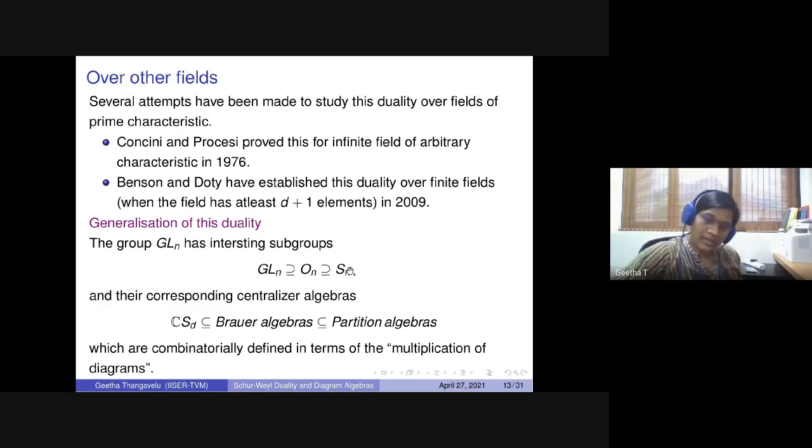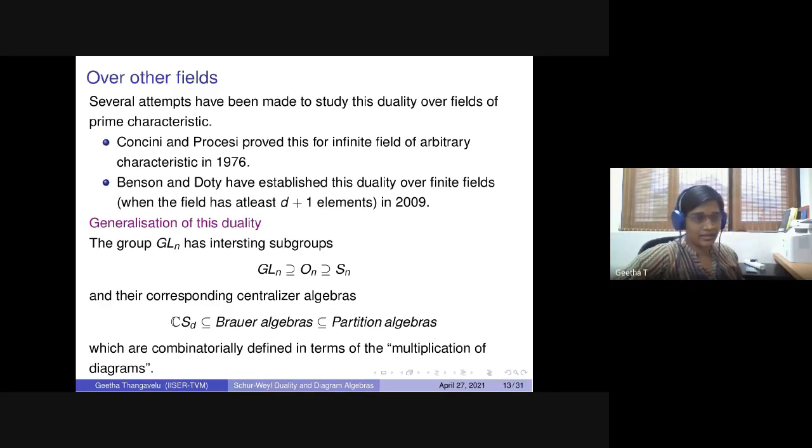And later, at the end of the 70s or 80s, the partition algebras come. This is quite interesting: the algebras were defined from a statistical mechanics perspective.